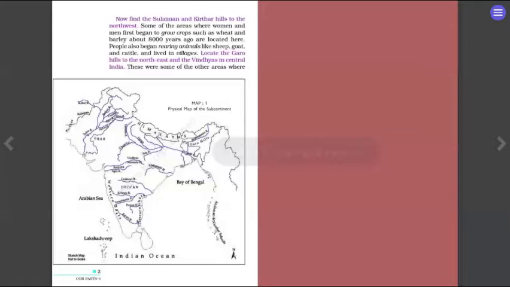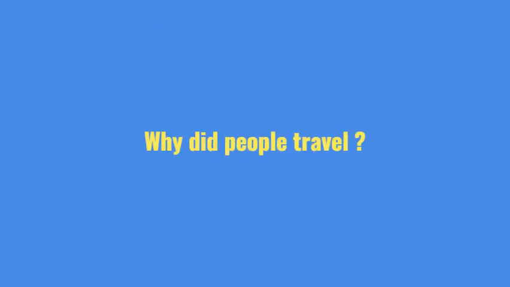Let's move ahead. These were some of the other areas where agriculture developed, that is Garo Hill and Vindhyas. The places where rice was first grown are to the north of Vindhya. So basically, to the north of Vindhya, Bihar is there. So in Bihar, rice used to be grown.